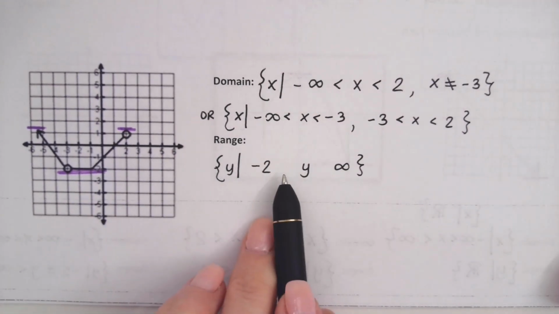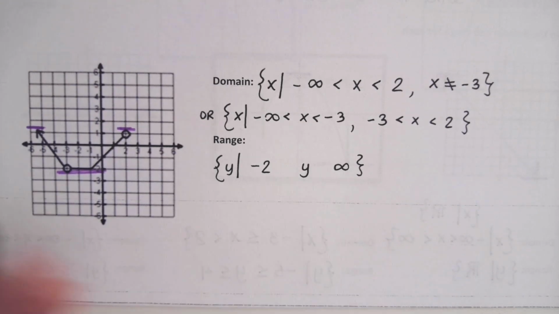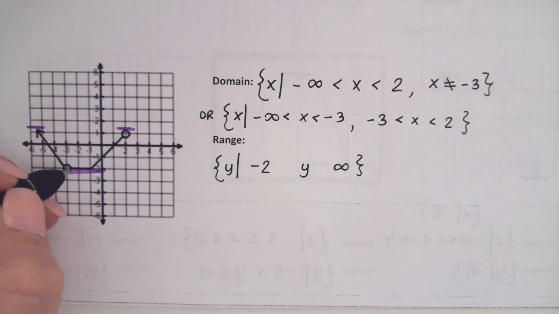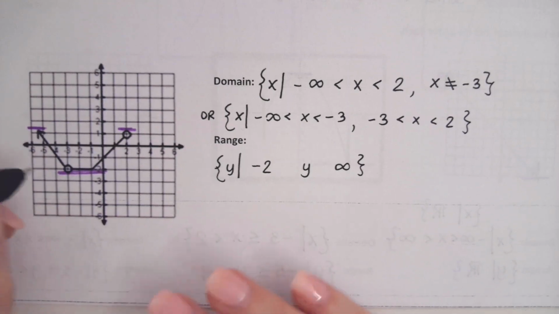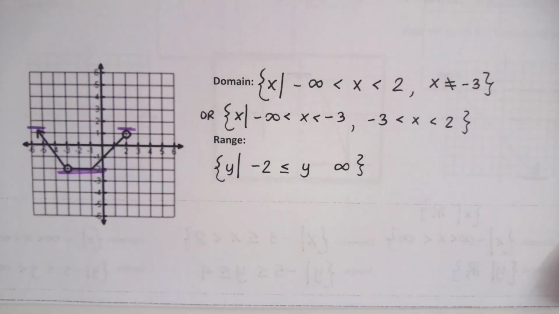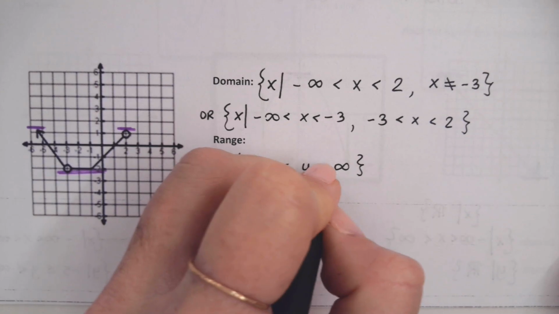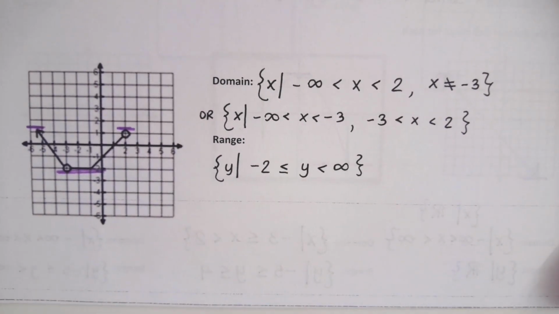On the side with the negative 2, should we include it? Yes. Even though this one's not included, all of these others right here are included, so it kind of cancels out the one that's not included. So we do want to include it. On the side with the infinity, should we include it? No, never. Okay. How are we feeling?